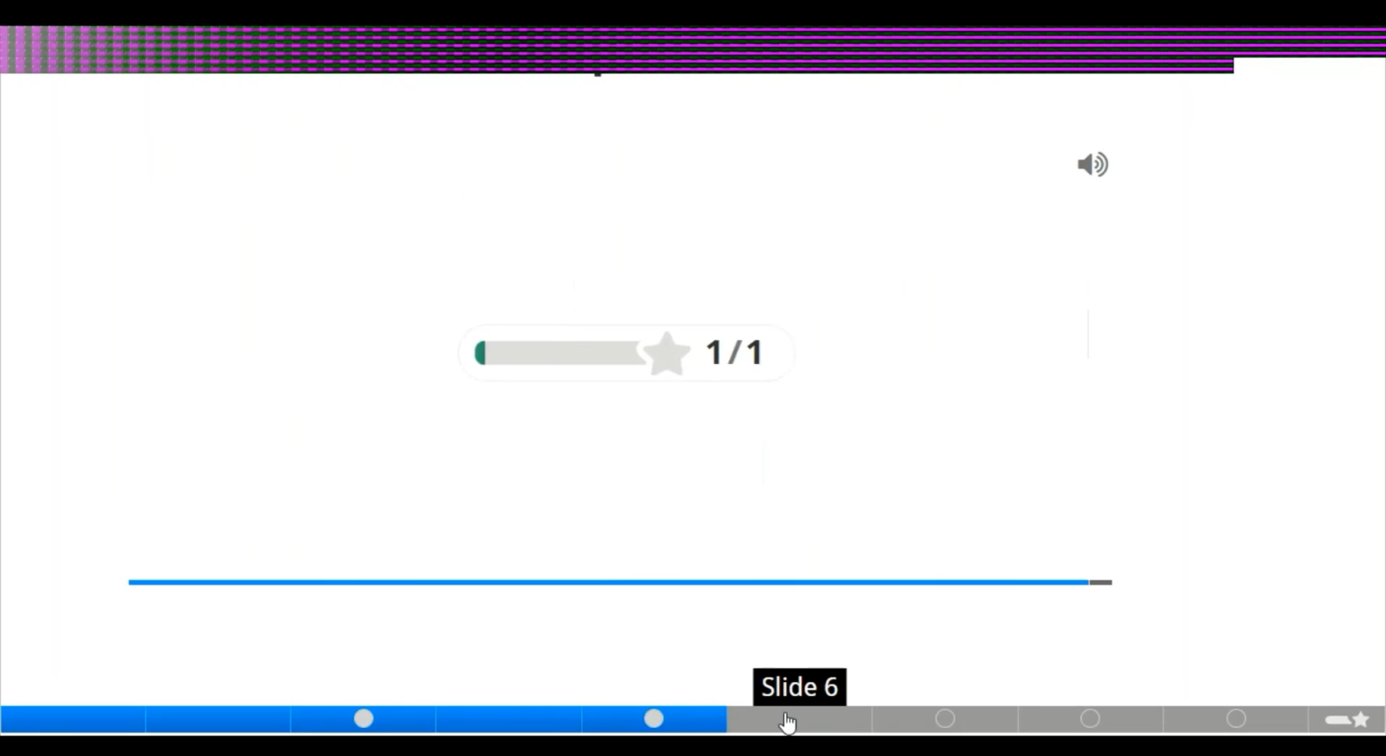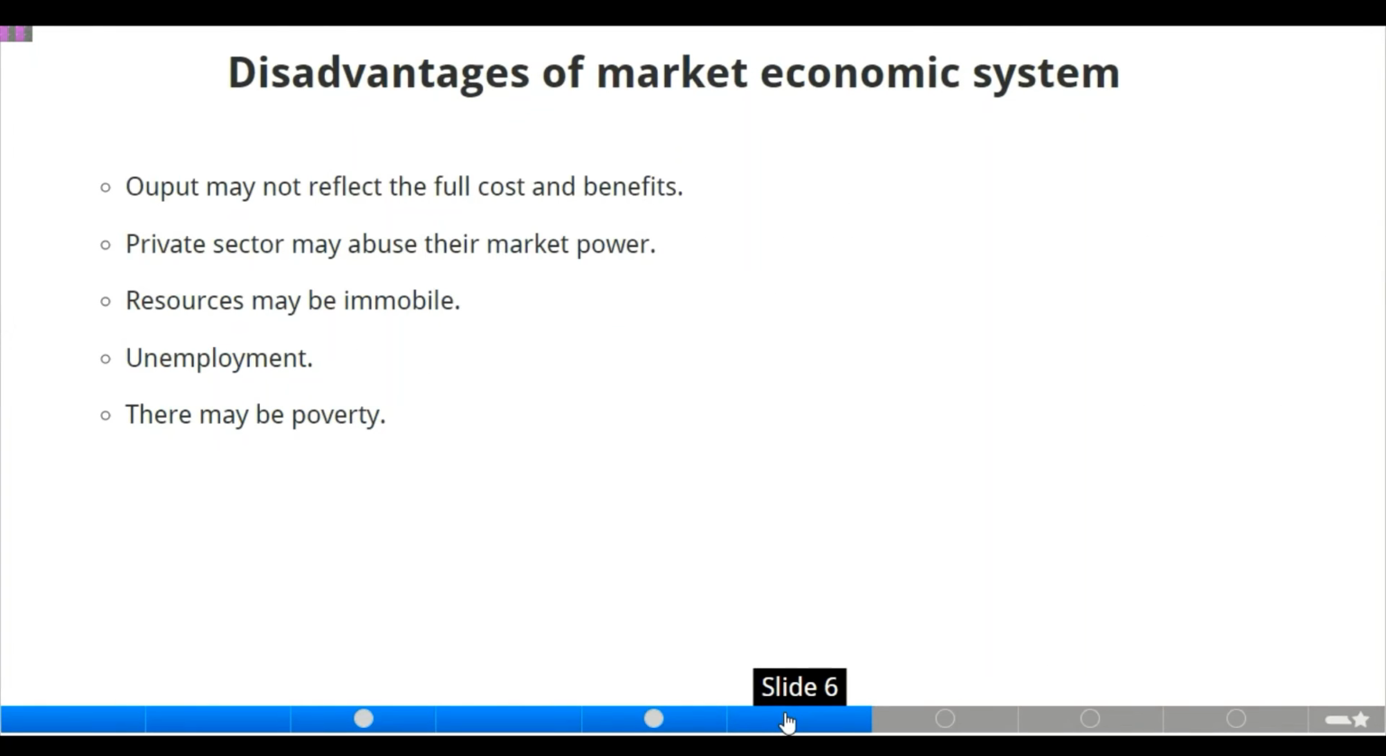Moving to the next slide, where we also have the disadvantages of market economic system. Of course, we have the advantages and also we have the disadvantages. One, output may not reflect the full cost and benefit, since there is no government intervention in the market system. We also have private sector may abuse their market power. Of course, they may decide to abuse their market power because what they produce is what the consumer will consume since they have no choice.